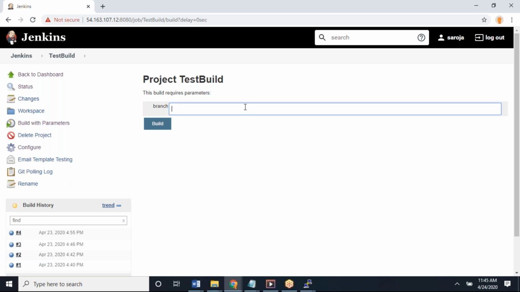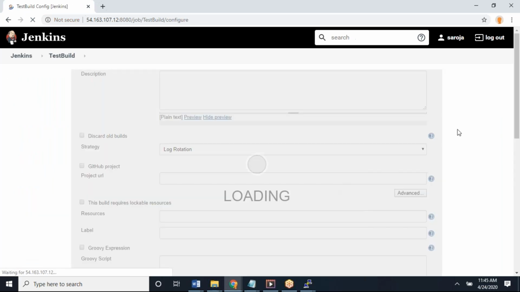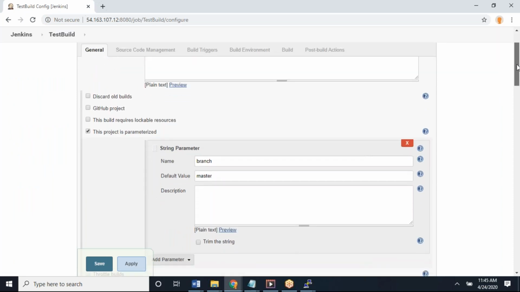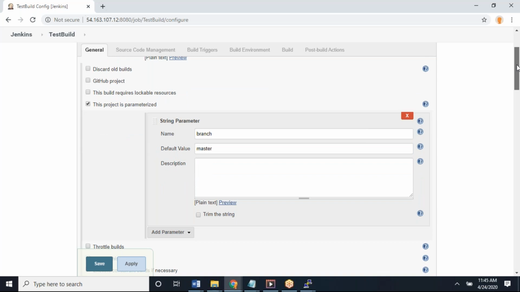So this is what a variable is, guys. A variable means it may have multiple values. In that case, I will use the variable concept. I'll show one more type of variable also. Go back to configure. Whatever parameter you configured here is called a string parameter, so you have to provide your values at runtime. Now close this, cancel that cross mark.